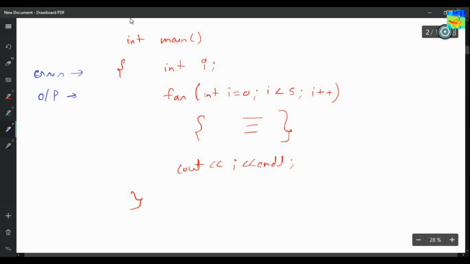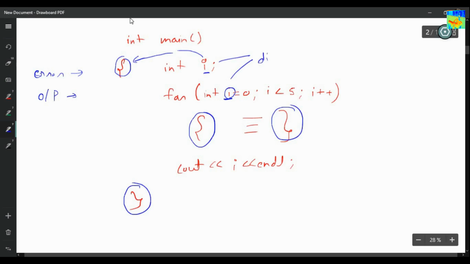Okay, so I think a compilation error will not be there. Why? Because this i and this i, they both are different. Why are they different? Because they have different scope. The scope of this i is this bracket and this bracket. The scope of this i is this bracket and this bracket. Since these two i's are different, they are independent.